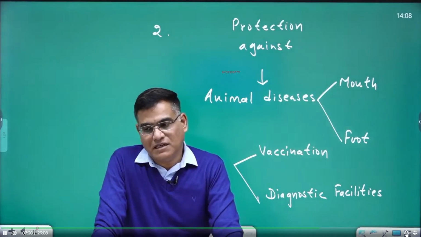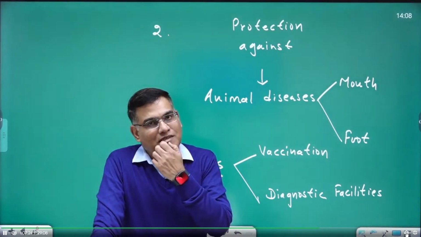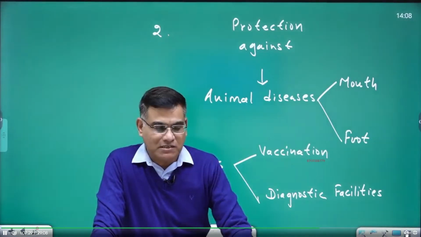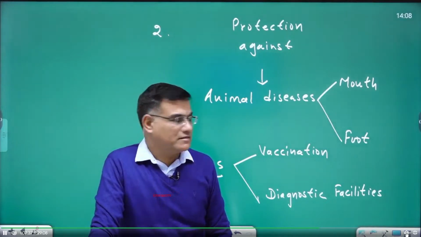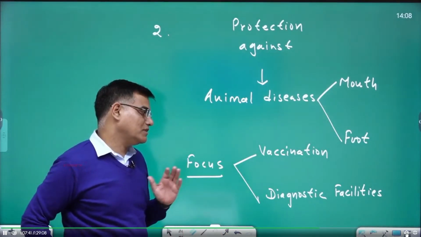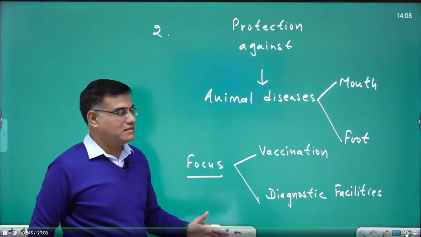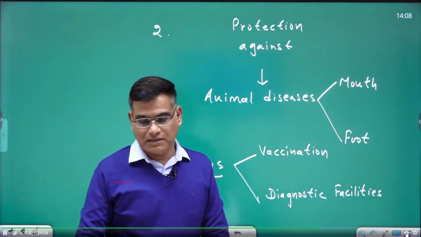In diagnostic facilities, you diagnose a kind of disease, and symptomatic treatment in animals becomes quite difficult for doctors. Why? Because animals are not able to say anything regarding symptoms. Some major symptoms you can see. Otherwise, the animal is not able to say that I'm having body ache at this place or that place, I'm feeling unwell. How to know what is the disease? So without his speaking, you are able to understand what is the disease. For that, you need to develop diagnostic facilities in our country in a proper manner.